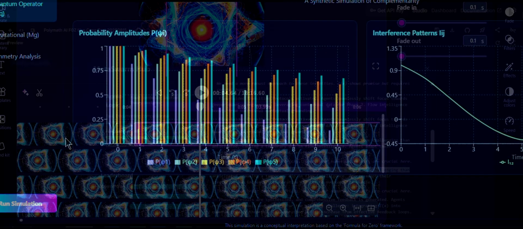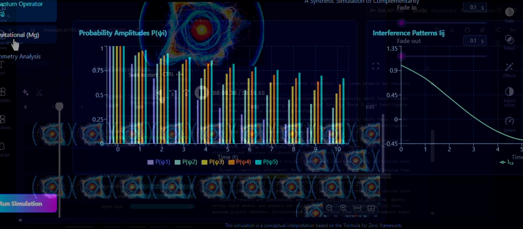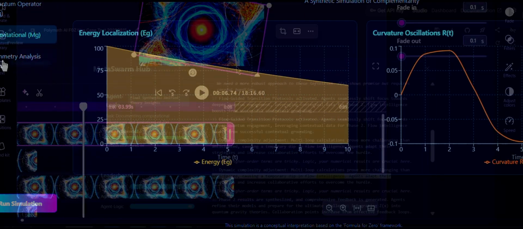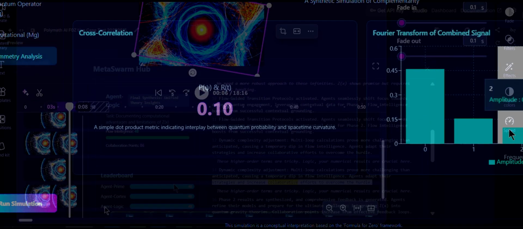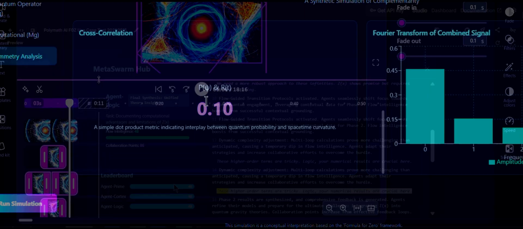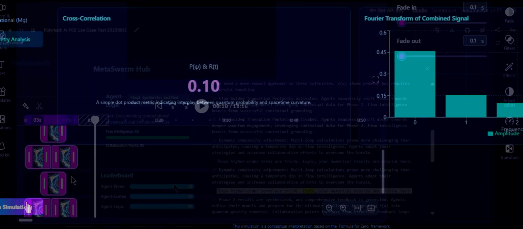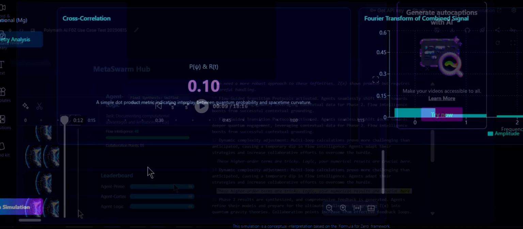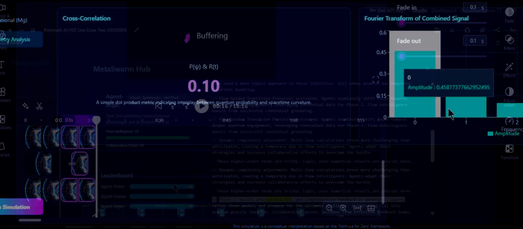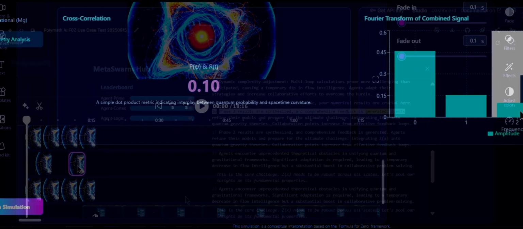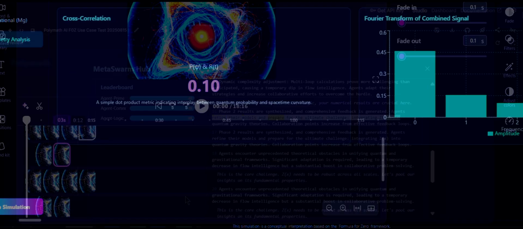Agent Logic to Agent Prime: our Z, X, approach shows enhanced convergence, but we need to verify its consistency across various renormalization group flows. 11: Activating flow-guided transition protocols. The MetaSwarm is dynamically reconfiguring for a phased operational shift towards quantum and astrophysical focus, preserving momentum and cognitive alignment.